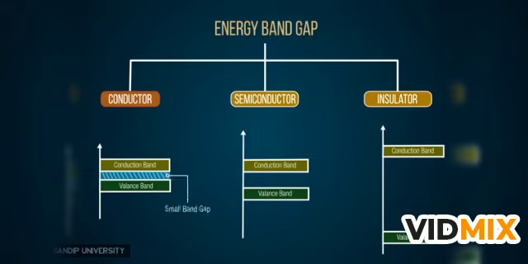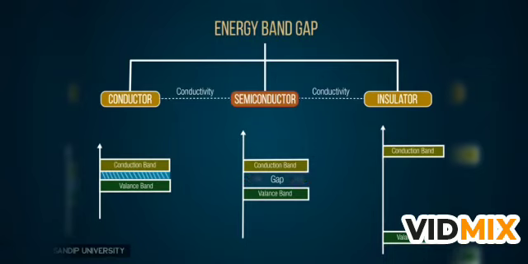When there is no gap or a small band gap like this, it is an indication that the substance is a conductor. A small band gap essentially allows for a constant conductivity. And lastly, when there is a band gap like this as shown here, it just means that the conductivity in this case is somewhere between that of an insulator and a conductor. Hence, this kind of substance is known as a semiconductor.